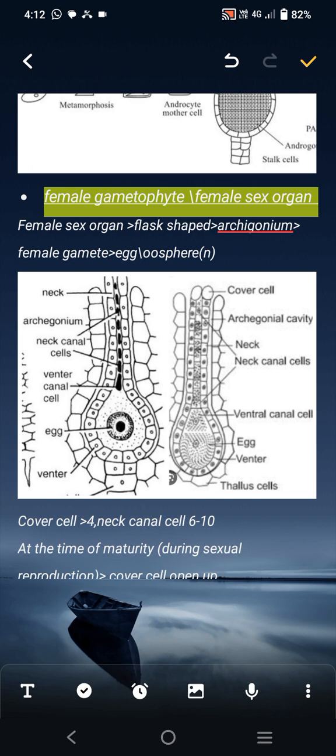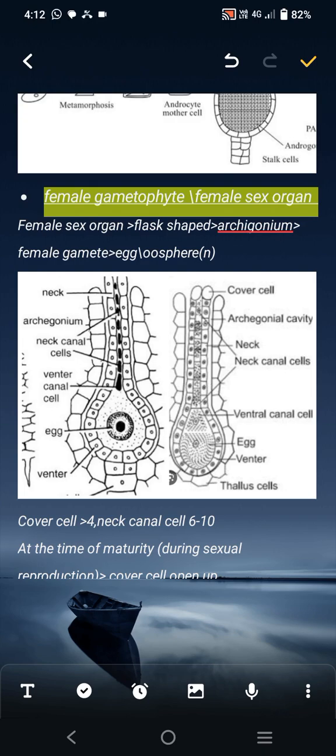What is the female sex organ? The female sex organ is flask shaped, like a flask. The specific name is archegonium. The female gamete produced is the egg or oosphere. Oosphere is also called egg.